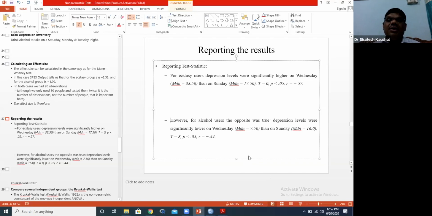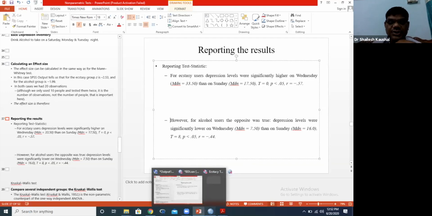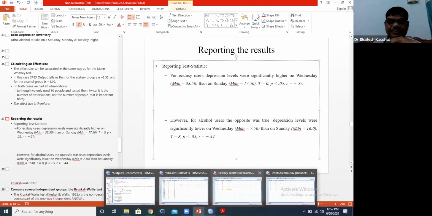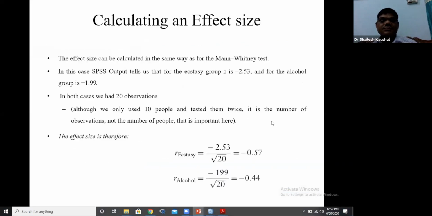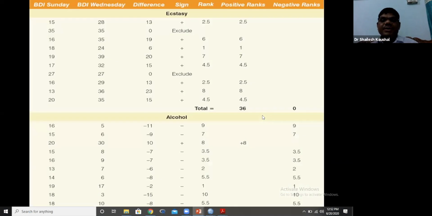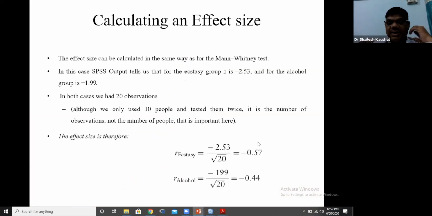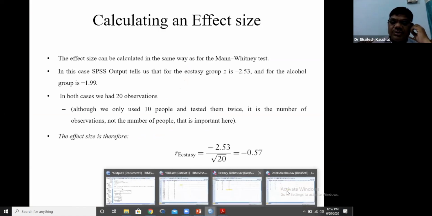Okay. So the question is, how did the median value come? How will we get the median values? Through descriptive statistics.